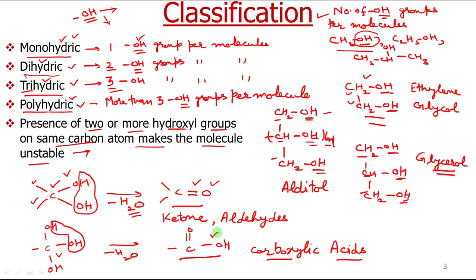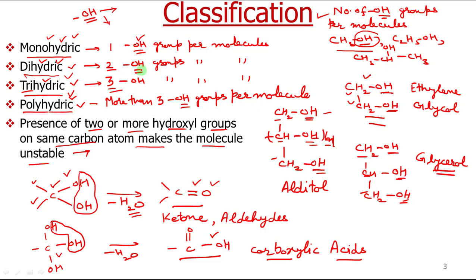So far we have learned that the first classification was based on the number of OH groups per molecule. Based on that they can be classified as monohydric, dihydric, trihydric or polyhydric depending upon the number of OH groups.